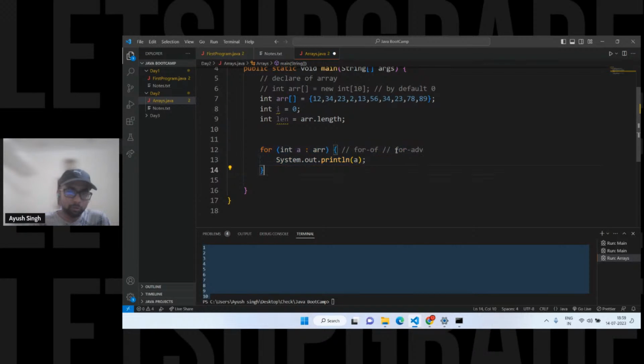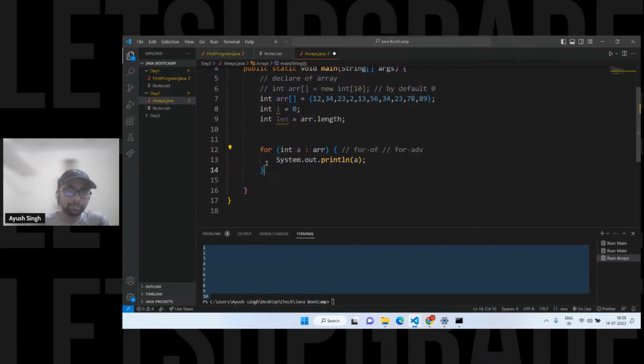This is the for of loop, or you can call it for advance. If it's confusing, you can go for the indexes one. Don't worry about this. In the meanwhile, when you're solving questions, it will be clear. So this is simply for accessing the elements. How it works is it is nothing but traversing the array.